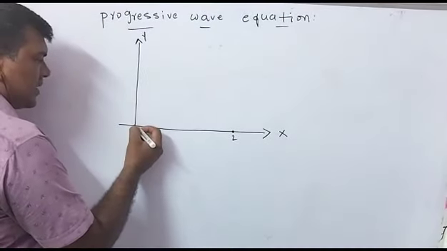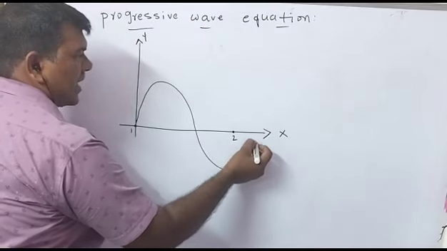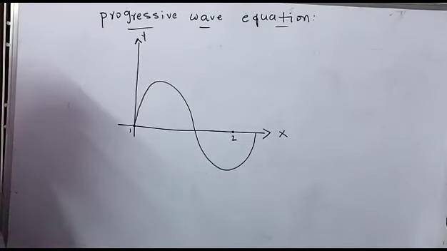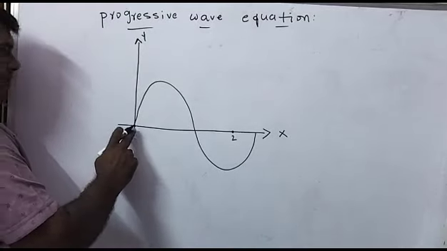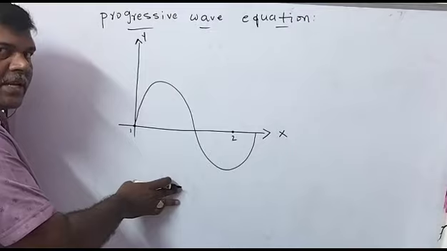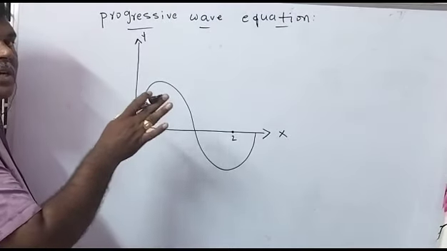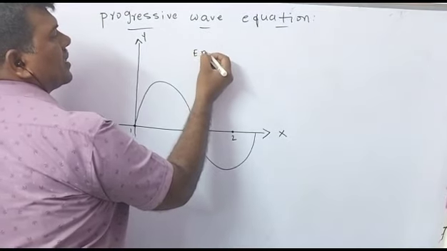So the wave is propagated in the positive x-axis direction. We are deriving the progressive wave equation, and the wave is propagated in the positive x-axis direction. Wave means the disturbance of the medium.